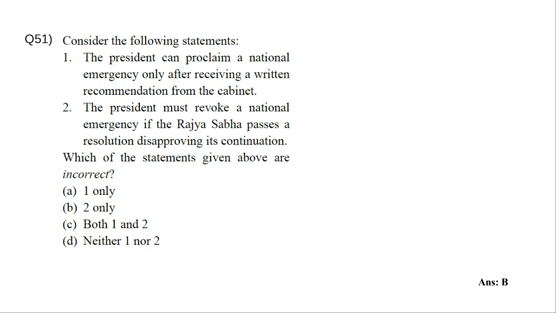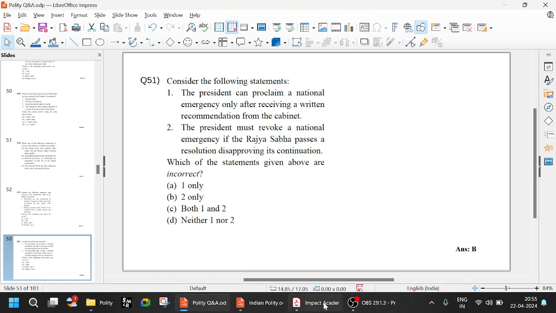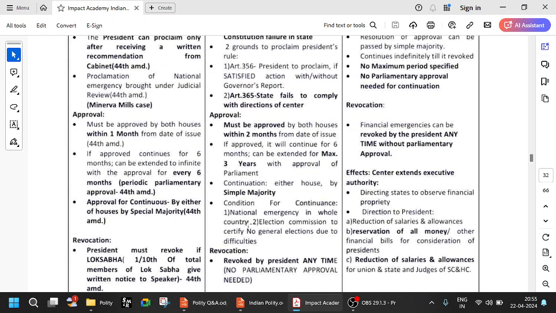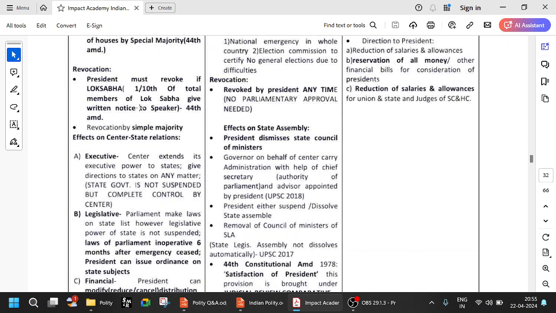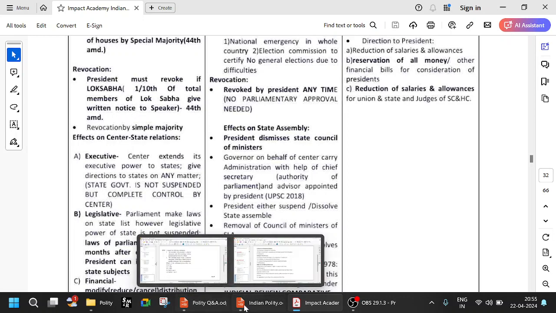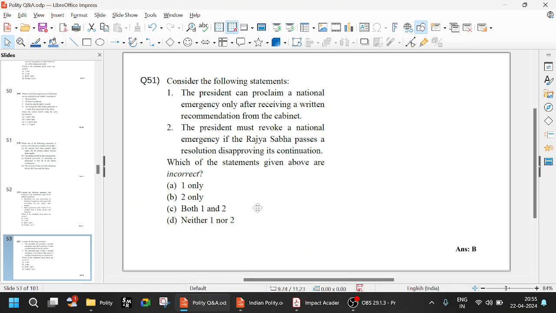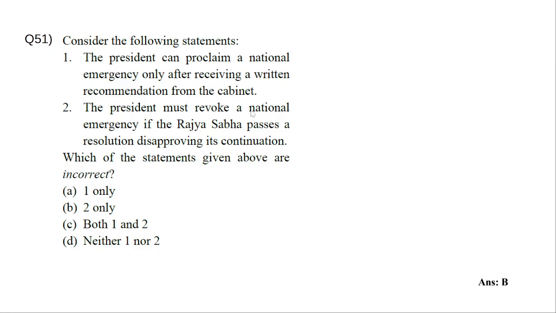The president can proclaim a national emergency only after receiving a written recommendation from the cabinet, which is true. We have seen that just now. The president must revoke a national emergency if Rajya Sabha passes a resolution disapproving its continuation. We are talking about revoke, right? We just now have seen revocation. President must revoke if one-tenth of the total members of the Lok Sabha give written notice to the Speaker, not Rajya Sabha. And revocation is by simple majority, and it has to be Lok Sabha, not Rajya Sabha. So here it says the president must revoke if it is passed by Rajya Sabha, which is wrong. So which is incorrect? Two.